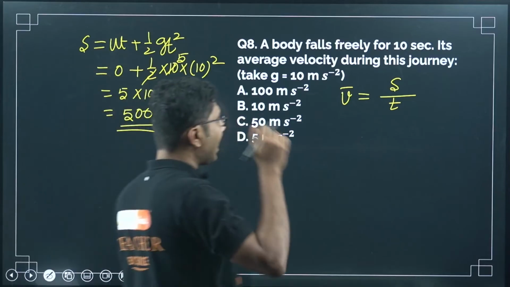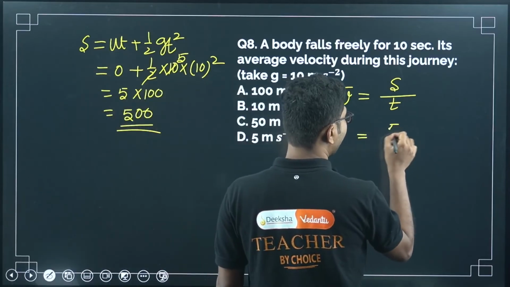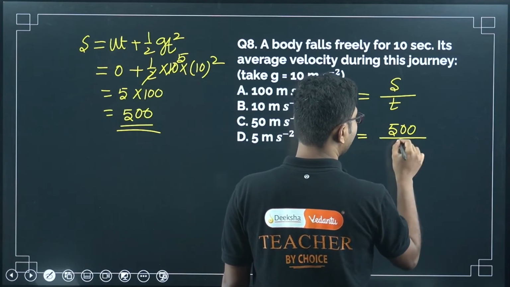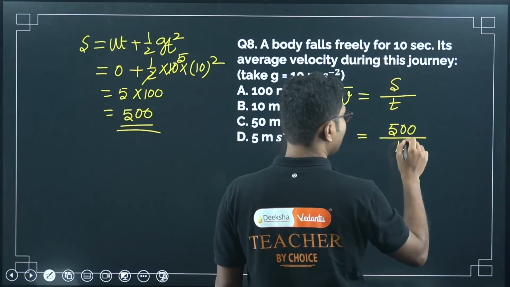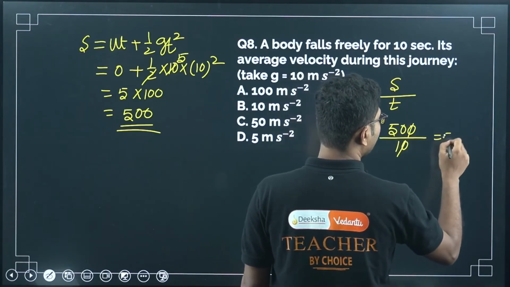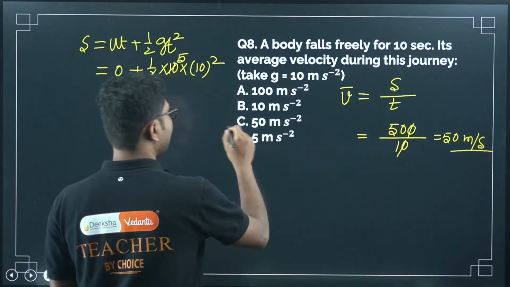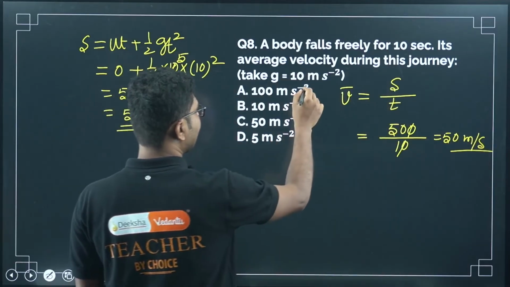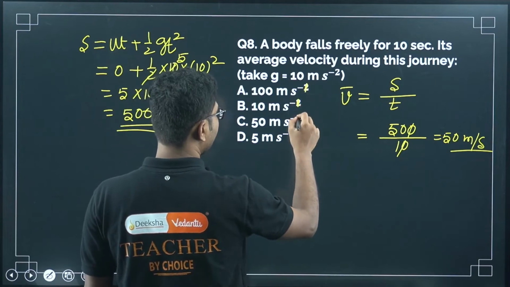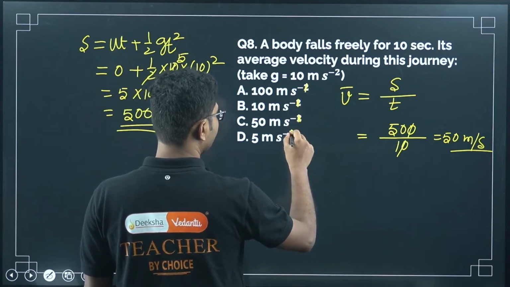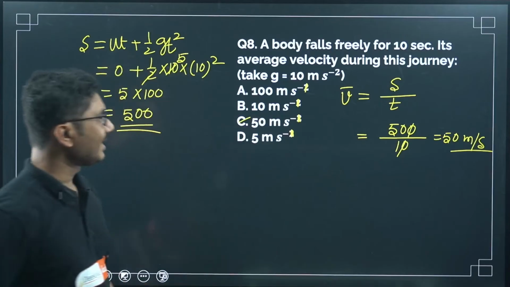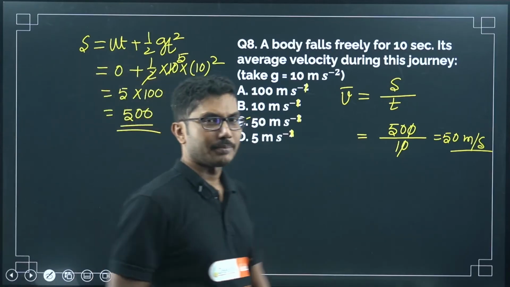Now what is the average velocity? Average velocity will be 500 divided by 10. 10 is the time, so 50 meter per second. 50 meter per second. I think the options are given incorrectly here. It will be all meter per second. So the correct answer will be 50 meter per second.